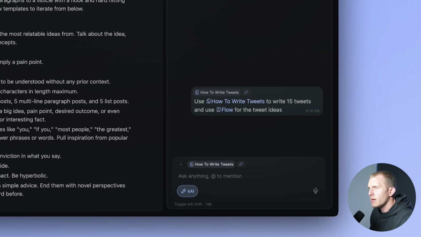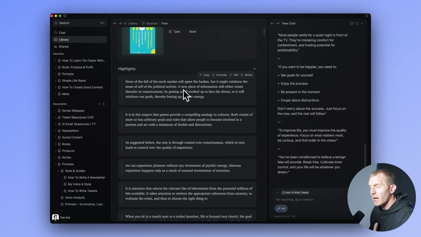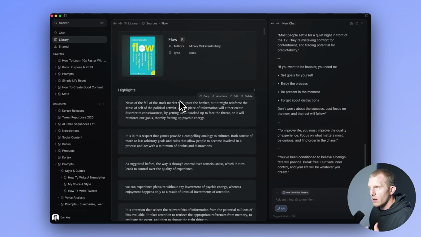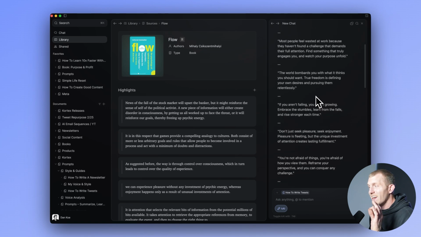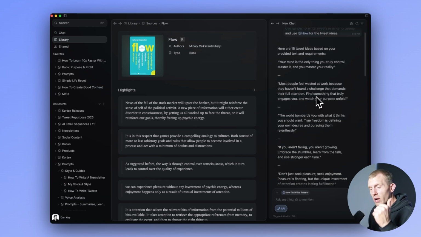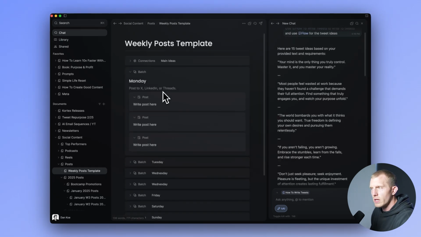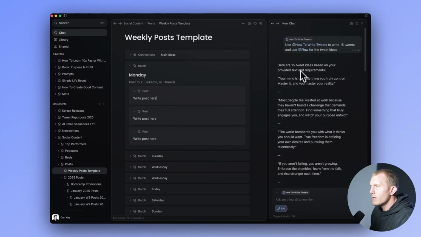So as it does that, if we look at the library, we can see here that it is going to pull ideas from my highlights that I've pulled in from Kindle and anywhere else that I highlight from. But for this book, I highlighted on Kindle and imported from Readwise, and you can see it just pops these in here. Now, take it a step further. So we combined 2 documents there, right? One that was a system prompt, and then one that was like, use these as ideas. And now if I go to my weekly post template, and we talked about this in a previous video, go watch that video for this template, but it's just a template, right? Where you write posts.